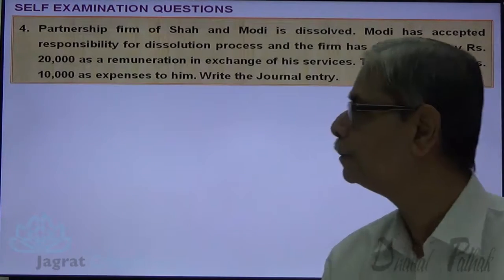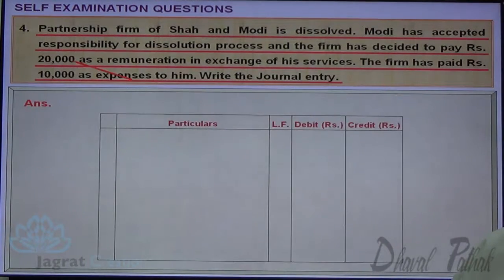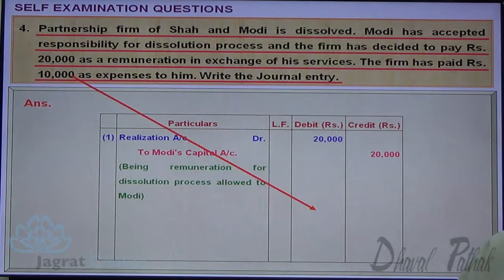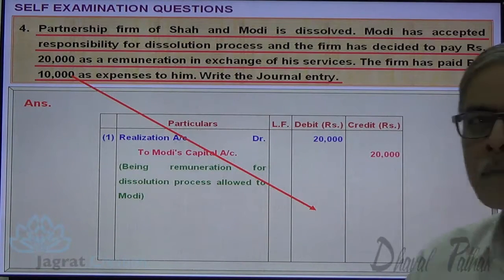Just observe. Realization account debit 20,000 to Modi's capital account credit 20,000, being remuneration for dissolution process allowed to Modi. Now firm paid 10,000 on behalf of Modi.